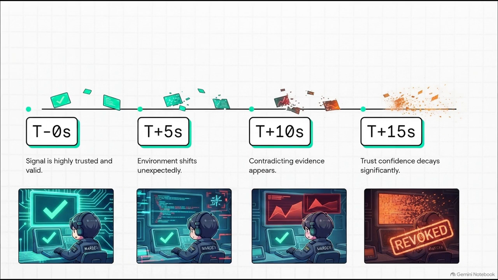WARDEN uses a real-time factor, or RTF. At T0 seconds, a signal might be highly trusted. But say at T plus 5 seconds, the environment shifts. At T plus 10 seconds, contradicting evidence appears. By T plus 15 seconds, that trust confidence has severely decayed. Every single piece of operational evidence has a strict half-life. The system is continuously asking, is this identity still valid right now?